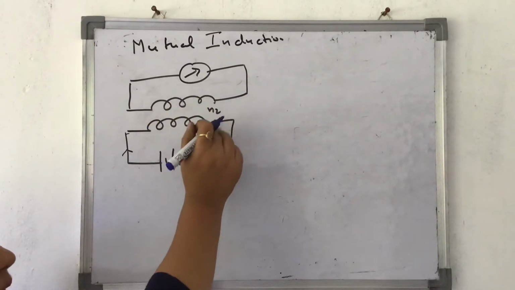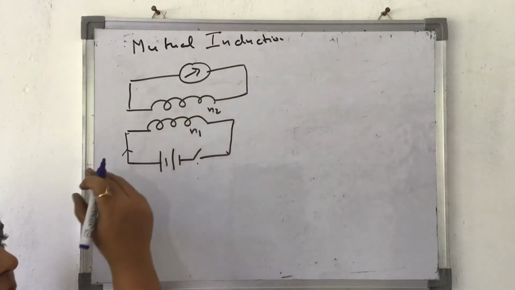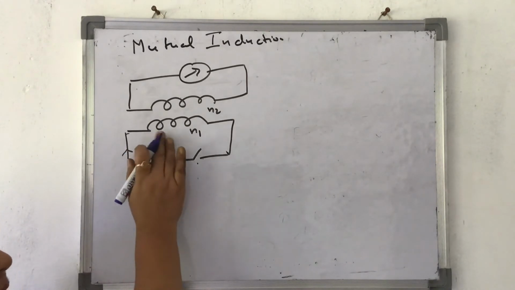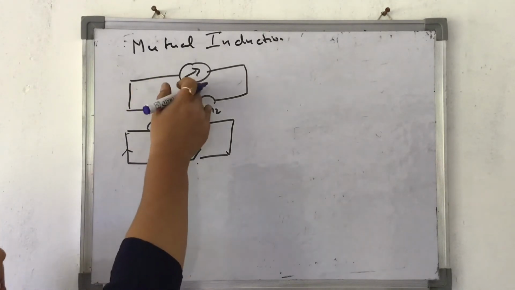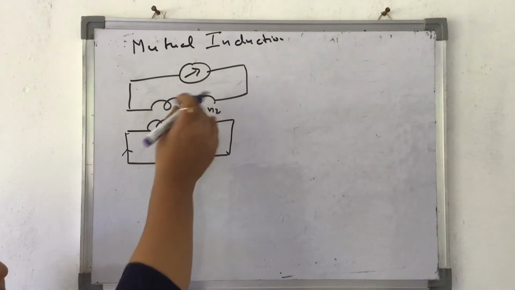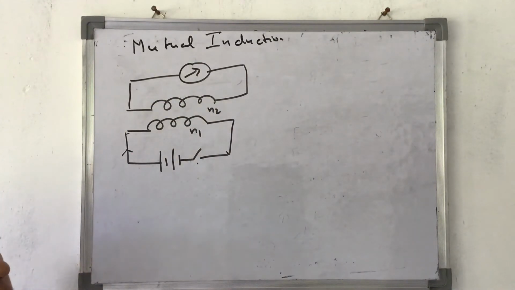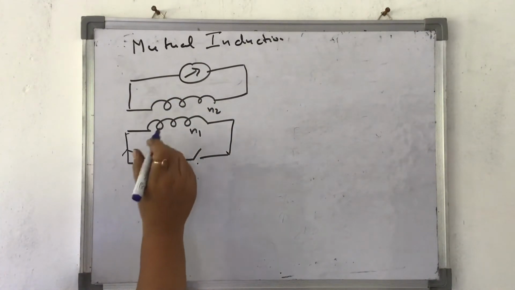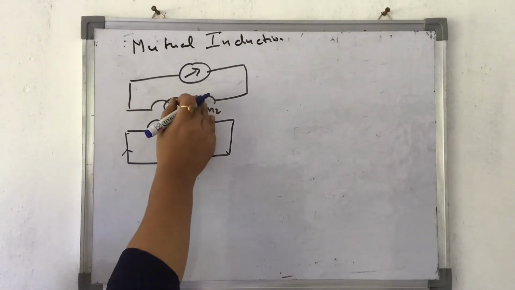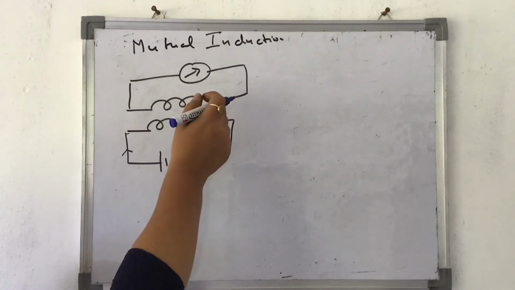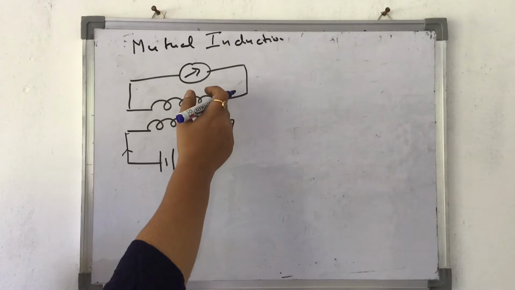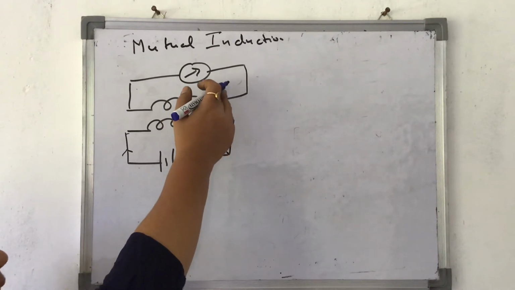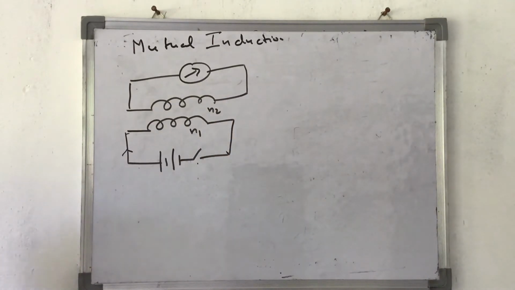These two coils are mutually coupled to each other. That means whatsoever magnetic field change will come over here, the same magnetic field will come over here. We are assuming that there is no loss of any type of energy over here. As a result of it, the magnetic flux will change in this. Since the magnetic flux changes in this, the induced current will be produced in the second coil. So this phenomenon is called mutual induction.